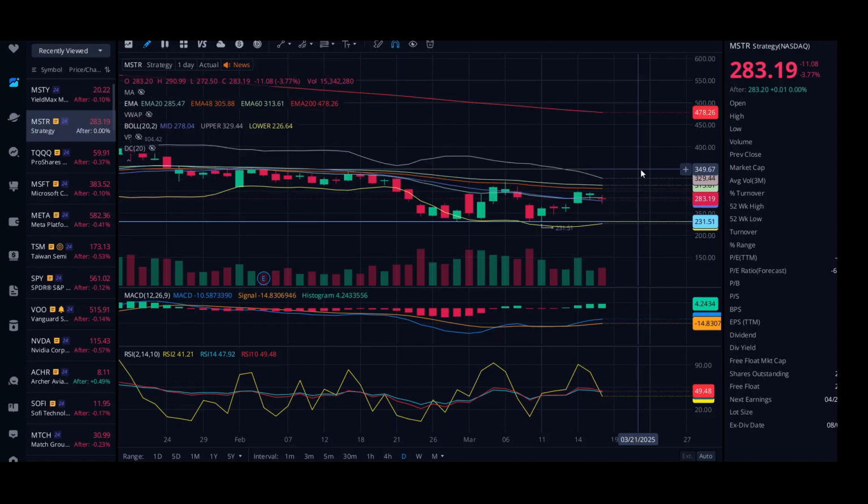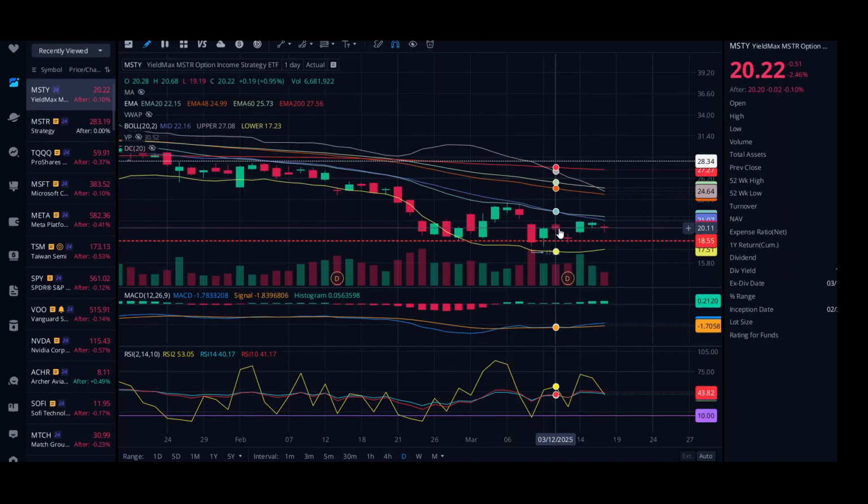And while we're looking at the charts here, let's slide right over to MSTY. And here we've got MSTY, and I'm looking at the actual chart. So these are actual prices shown, just to show that support line and where the price sits on that support line.